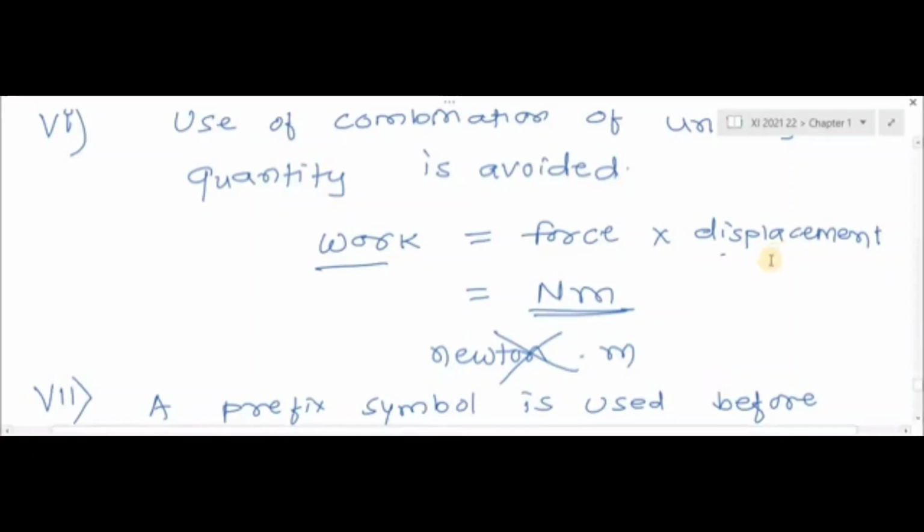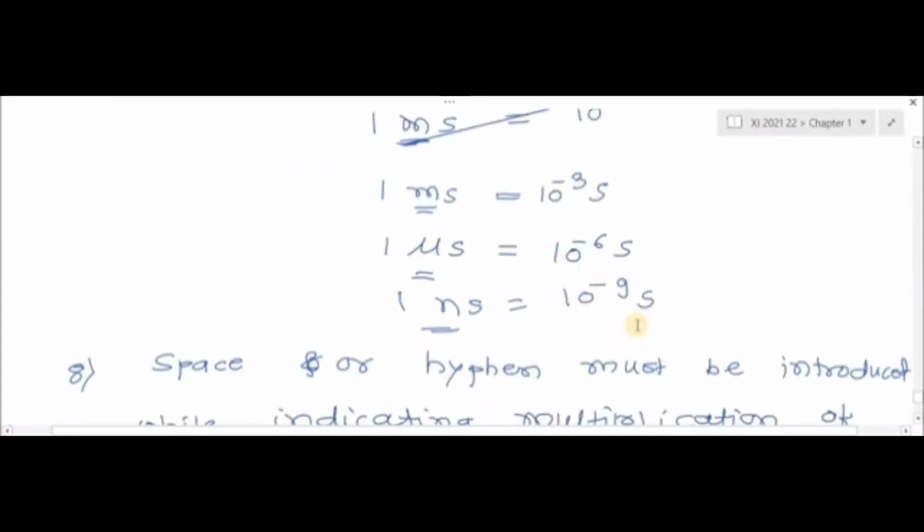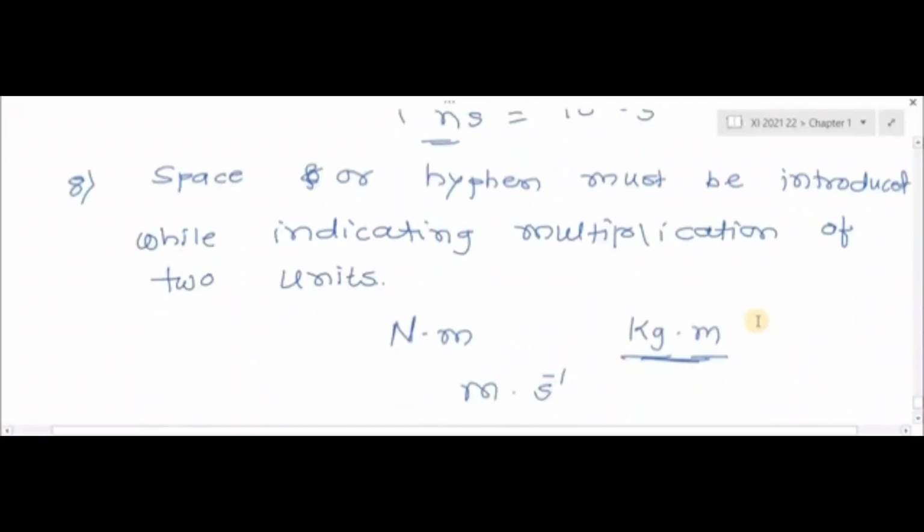Okay. Now, a prefix symbol is used before the unit. Prefix symbols, for example, are milli, micro, nano, pico. These are the prefix symbols. 1 milli means 10 raised to minus 3. So instead of 10 raised to minus 3, we use the prefix milli. Instead of 10 raised to minus 6, we use the prefix micro.